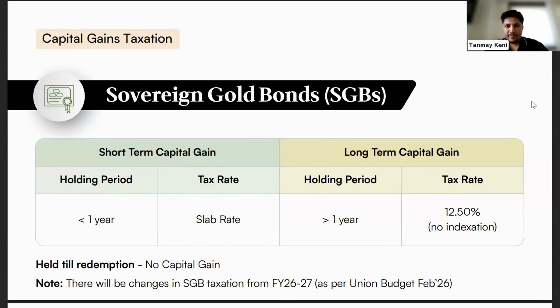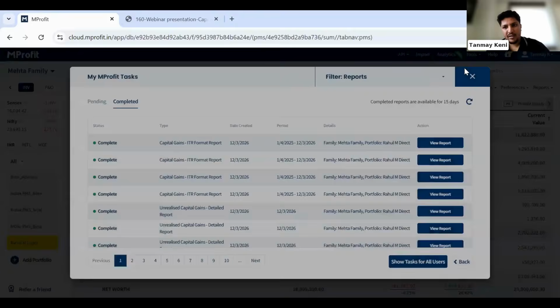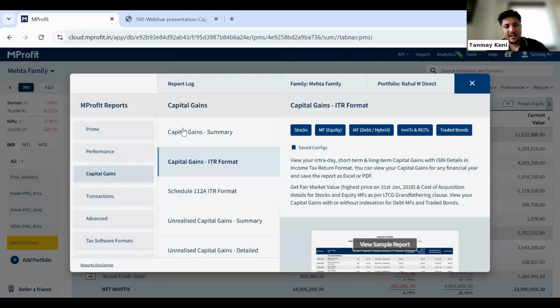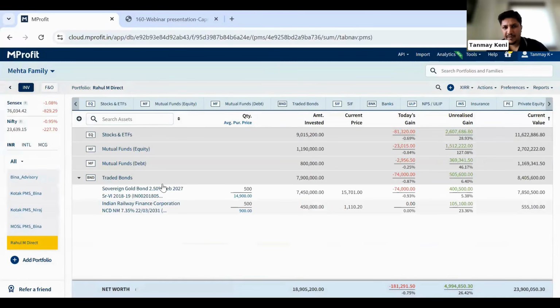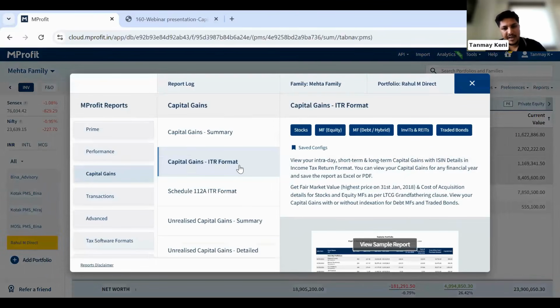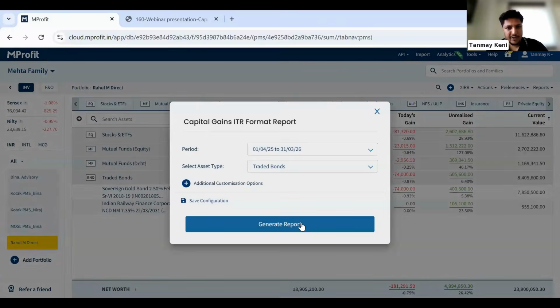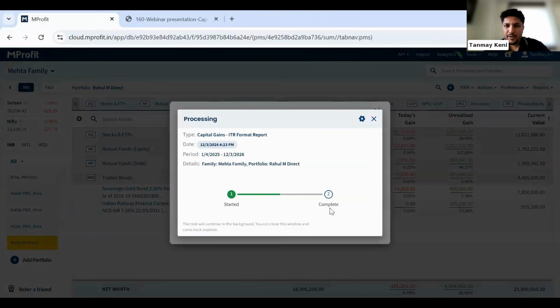Just to show you in the app, we have a separate asset category called traded bond where you can manage all the listed bonds, tradable bonds, which basically covers any listed bond as well as sovereign gold bonds. To generate the report, you can go to the report section, again refer to the capital gains ITR format section. And for bonds, there is a traded bonds section available separately. So if I simply generate this report, it will give you all the capital gain details for the various bonds you're holding.